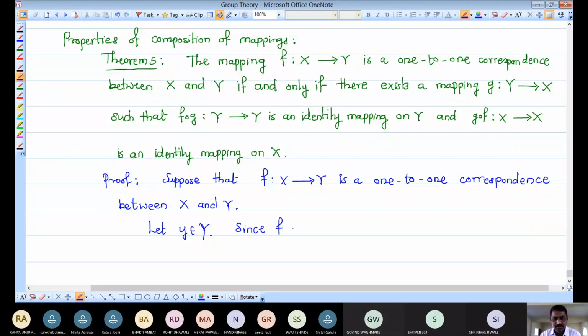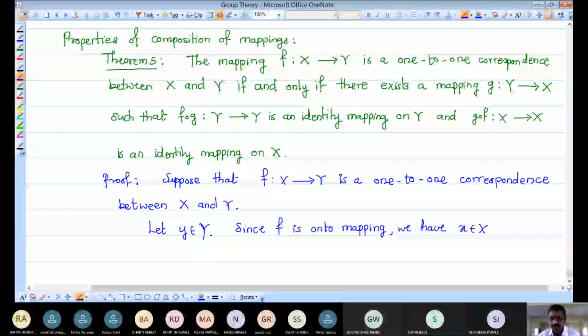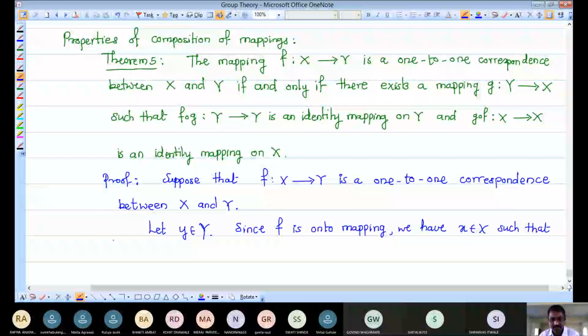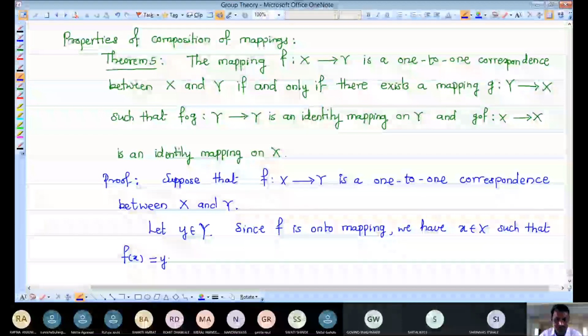Now since F is an onto mapping, we have small x in capital X such that, see, I am saying F is an onto mapping and I have taken small y from capital Y. So because F is an onto mapping, there must exist small x in capital X such that its image under this F is that y, such that the image of that x under this onto mapping is y.